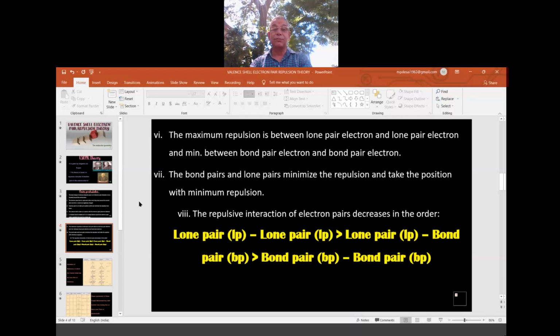Sixth, the maximum repulsion is between lone pair electrons and lone pair electrons.